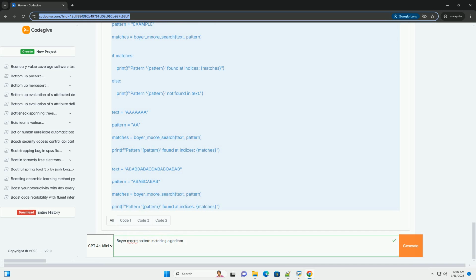In summary, the Boyer-Moore algorithm is a powerful and efficient string searching algorithm. Its performance relies on scanning the pattern from right to left and using the bad character and good suffix heuristics to determine how far to shift the pattern upon a mismatch. While the implementation can be more complex than simpler algorithms, the performance benefits often make it a worthwhile choice, particularly for searching long patterns in large texts. The code above provides a basic implementation using the bad character heuristic, which demonstrates the core principles of the algorithm.